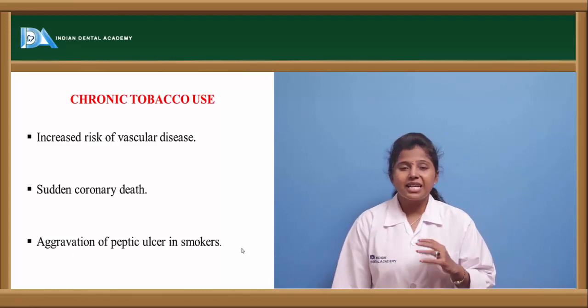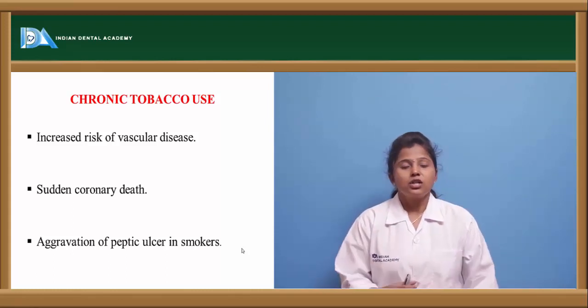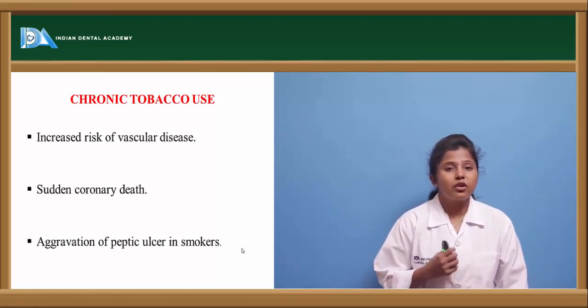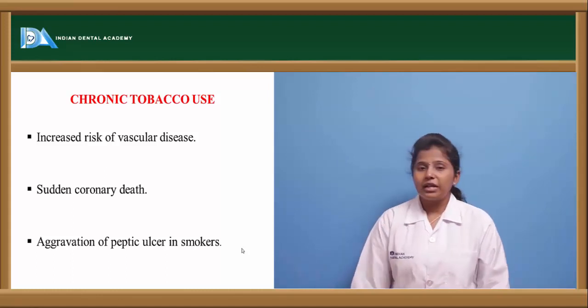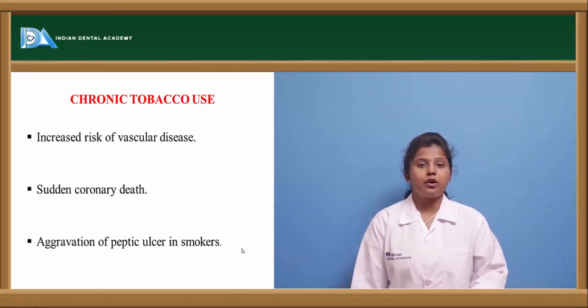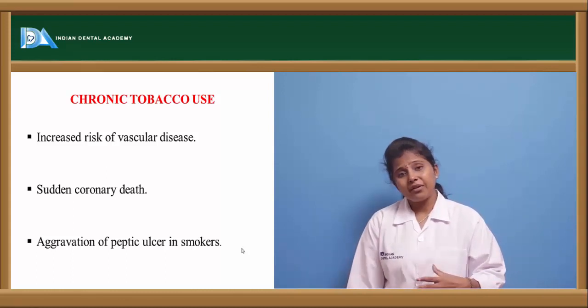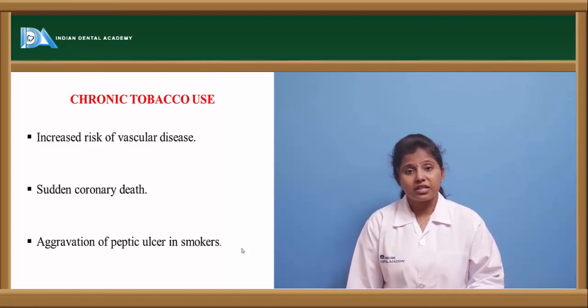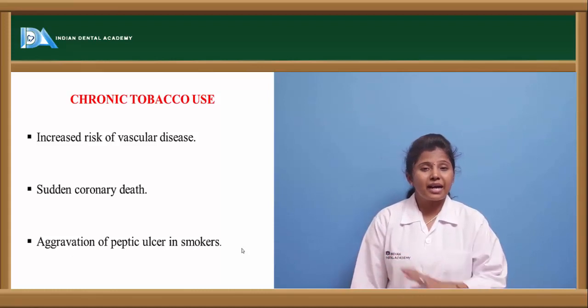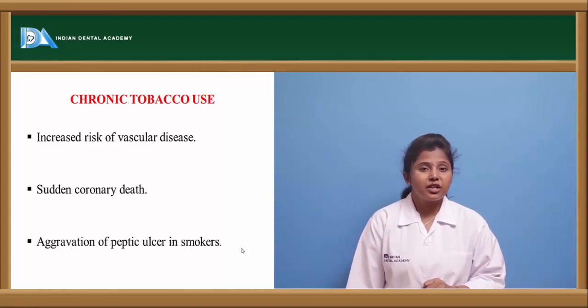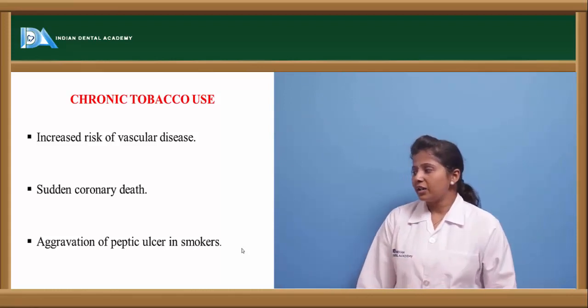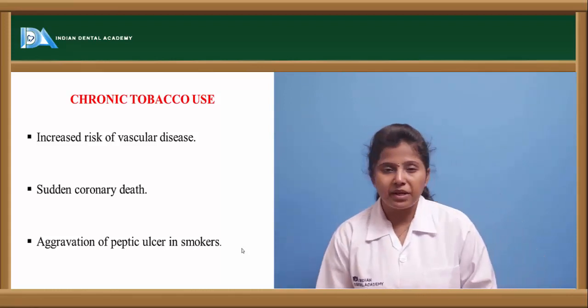It causes increased risk of vascular disease. If a person is consuming nicotine for a longer period of time, it may lead to various cardiovascular disorders, and it may lead to sudden death of the person because of the increased activity of the parasympathetic nervous system. Paralysis of the vascular smooth muscle takes place, thereby the functioning of the heart is impaired, and it causes the aggravation of peptic ulcer in smokers.